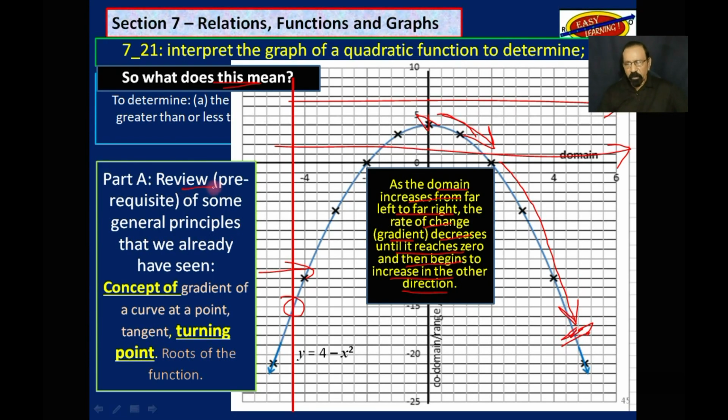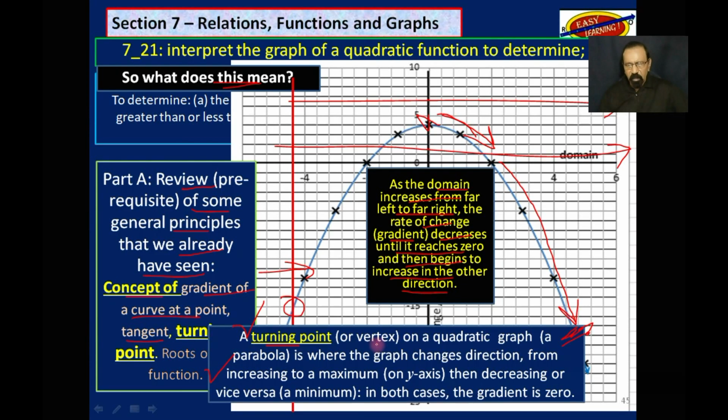So that was part A, review, prerequisite of some of the principles we have already seen, the concept of gradient of a curve at a point, tangent. Now let's talk about turning points. We already did roots. Turning point or vertex on a quadratic graph, which is a parabola, is where the graph changes direction, where the gradient is 0.